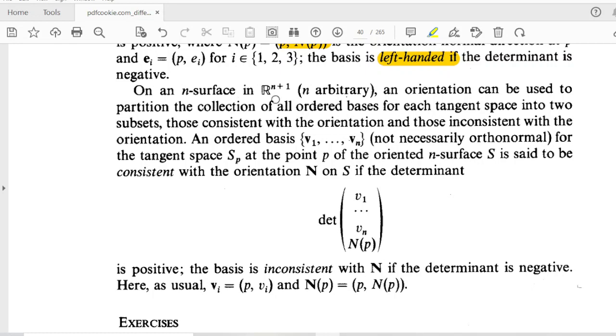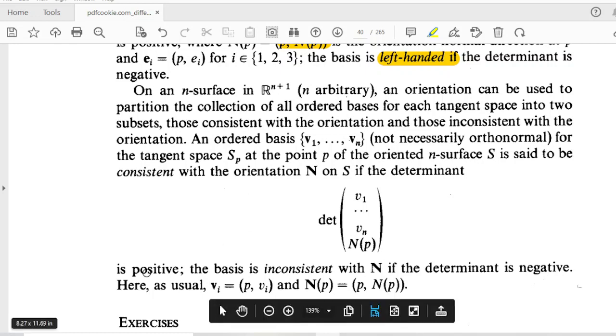On an n surface in R n plus 1, an orientation can be used to partition the collection of all ordered bases for each tangent space into two subsets, those consistent with the orientation and those inconsistent with the orientation. So an ordered basis for the tangent space SP at the point P of the oriented surface is said to be consistent with the orientation n bar on S if the determinant is positive. So we can say that